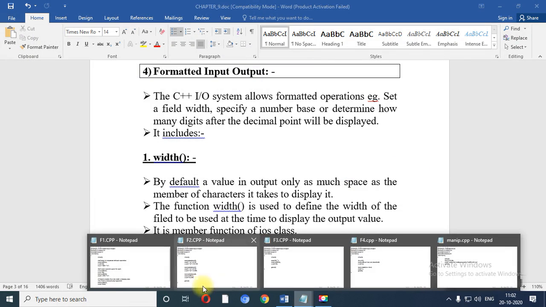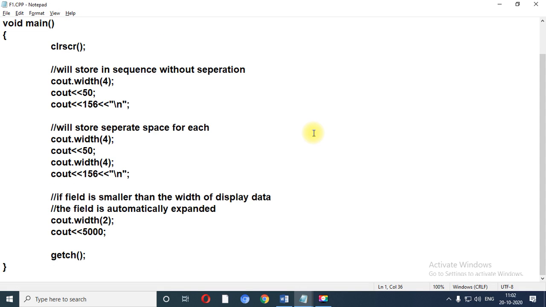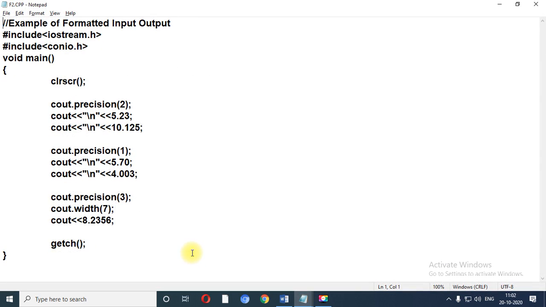Let me share the notepad file for the formatted I/O. This is the first program which represents formatted input output. Let me share the second program, which is related to formatted I/O. This is the second program, cout.precision.